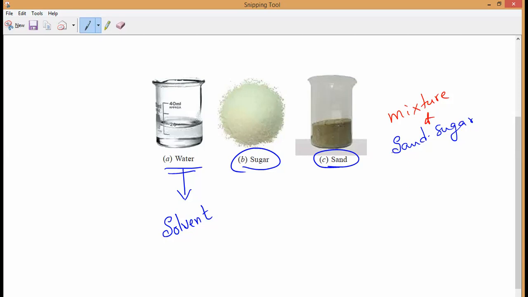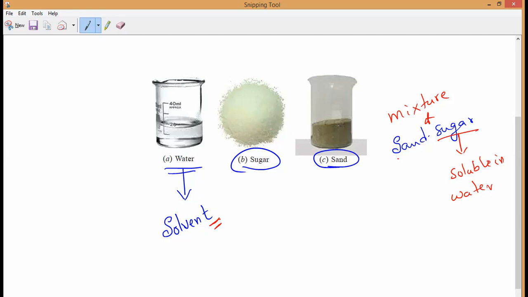We know that this sugar is soluble in water. Using water as the solvent, we can separate this sugar and sand mixture.